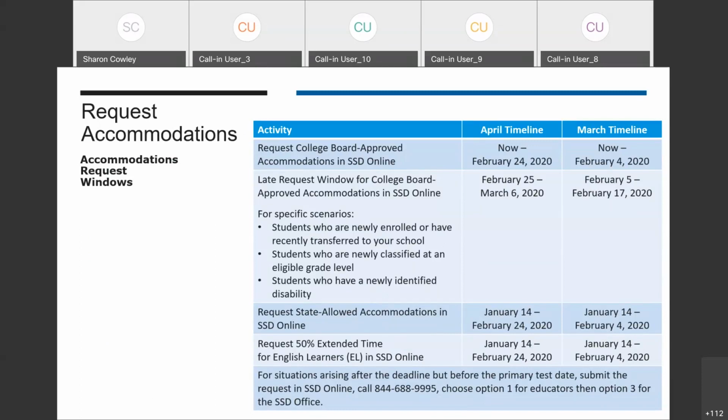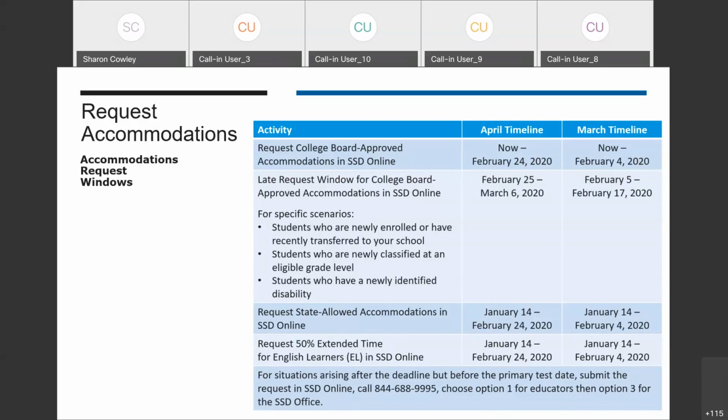We will support a late request window if you have students who are newly enrolled at your school, are newly classified at an eligible grade level, or who have a newly identified disability. You can continue to request accommodations for students in these scenarios through March 6th for April testing or February 17th for the SAT in March.